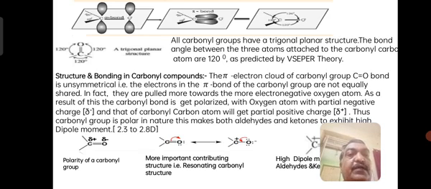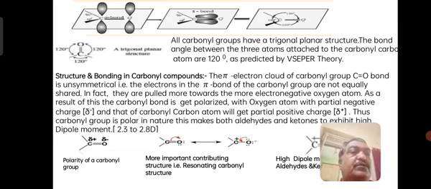Oxygen already contains 4 electrons, and these 2 electrons get added, so totally 6 electrons with a negative charge, and carbon will have a positive charge. Therefore, the molecule will be polar in nature and possess the resonating structures that I have shown here.